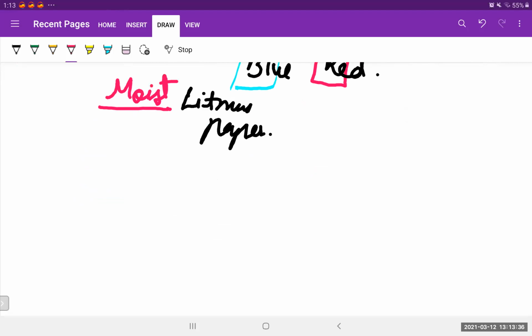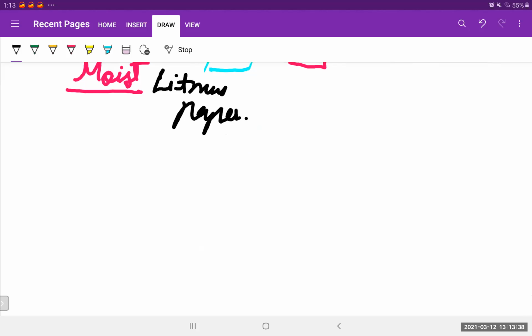Let's move on to the next property. Other indicators are also there. Indicators are what indicate that it is an acid, it's harmful, it's corrosive. First of all, litmus paper told you that this is an acid. Next, what will tell you that this is an acid? Next, we have a substance known as phenolphthalein. We have phenolphthalein balls, isn't it? So phenolphthalein balls are pink in color and they turn colorless.